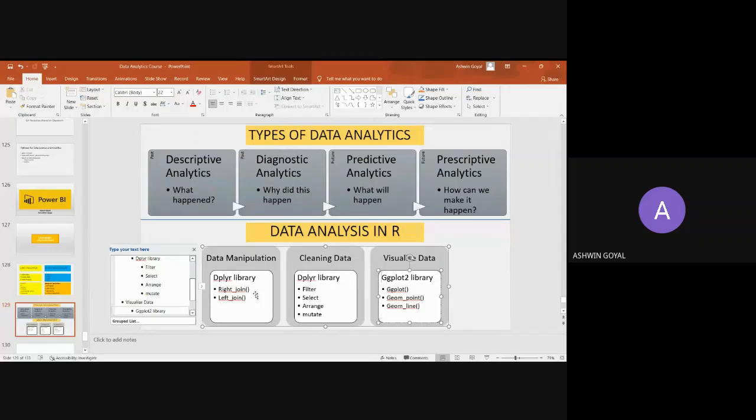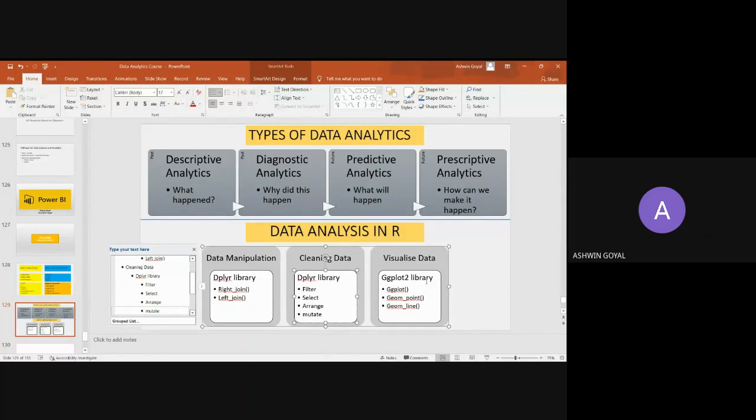For manipulation, we can use this library, and we have functions like right join, left join. These we saw in SQL also, right? Full outer join, inner join, all of those. So this is used for manipulating. I'm sure some of you would remember what right join and left join were. We're trying to join two tables together here. And then for cleaning the data, you can use functions within the dplyr library. We can use functions like filter, select, arrange, mutate.